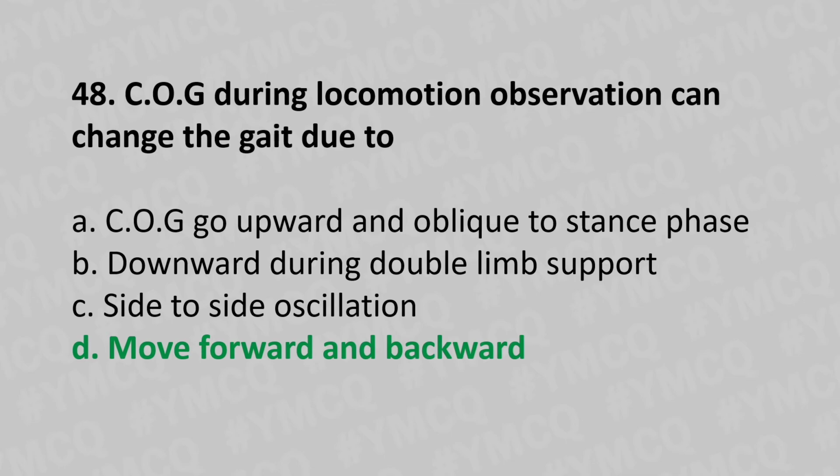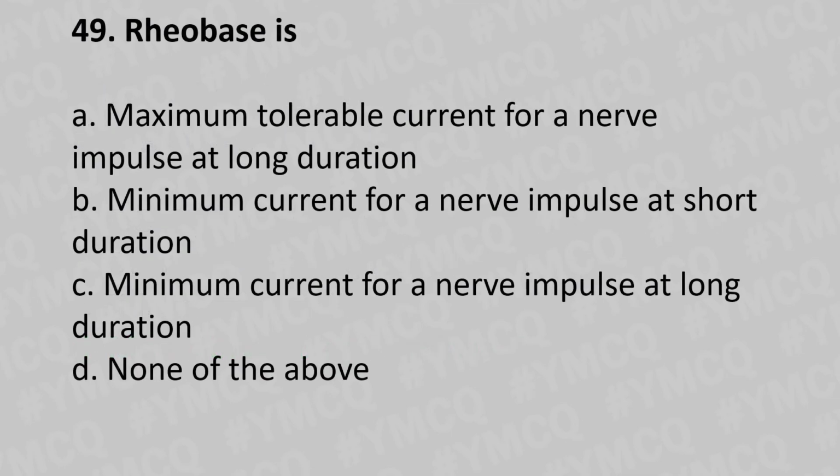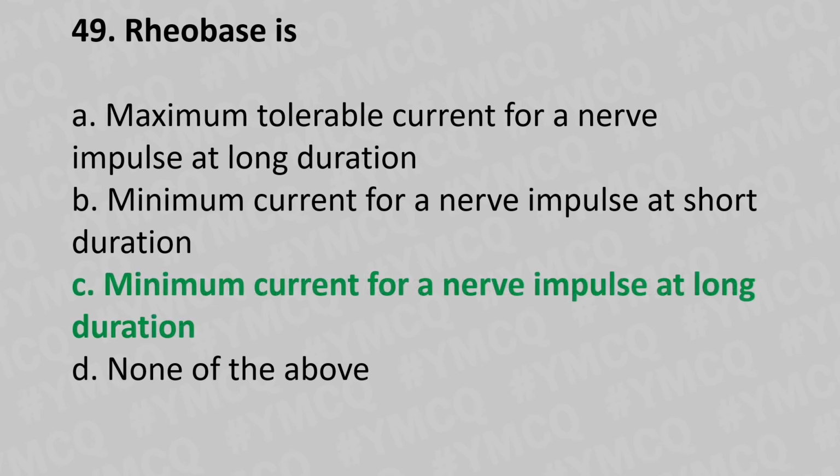Moving to our 49th question. Rheobase is option A, maximum tolerable current for a nerve impulse at long duration. Option B, minimum current for a nerve impulse at short duration. Option C, minimum current for nerve impulse at long duration. Option D, none of the above. And the answer is option C, minimum current for a nerve impulse at long duration.